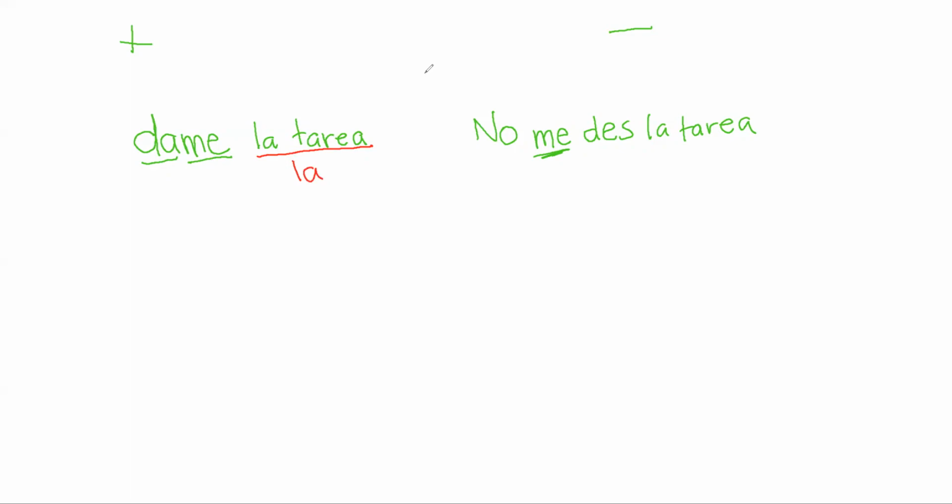And so if we were to rewrite this sentence, in fact, let me put a different color for each part here. So I would say da, there's our verb. This is our verb, the mandato, the command.